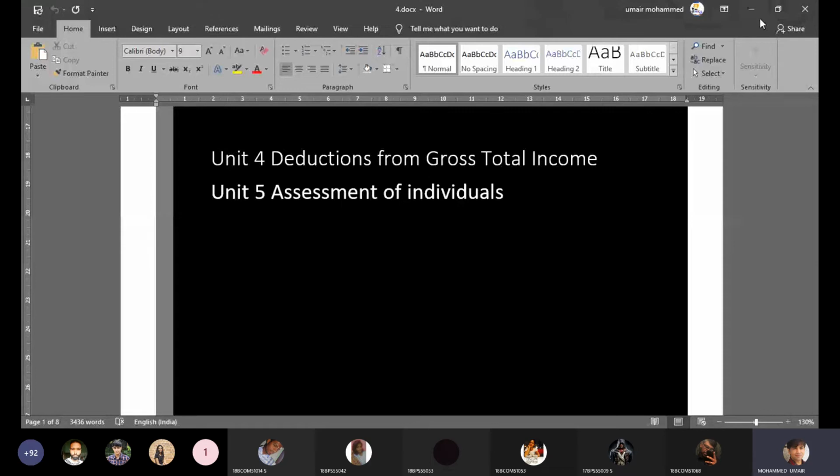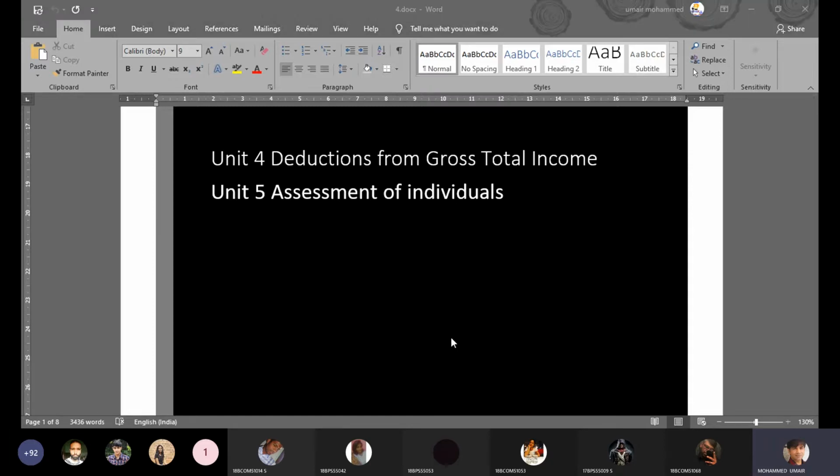When I'm calculating my gross total income, in which I have to add up incomes from various sources under different heads, can I adjust the loss I have suffered from business with the income of my salary? Is it possible to do such adjustments?